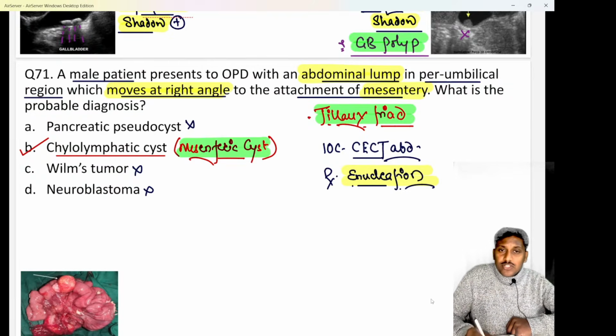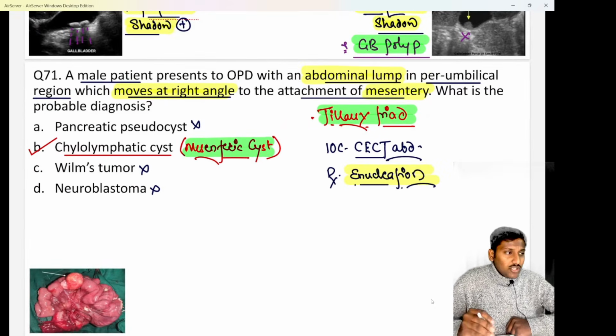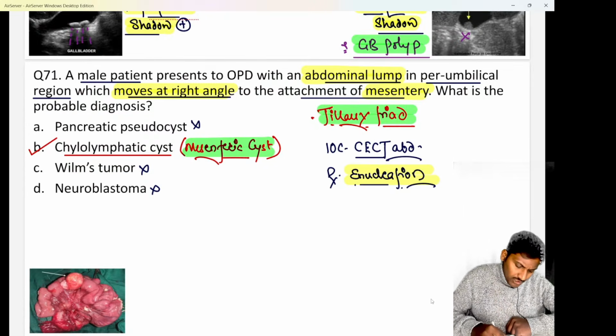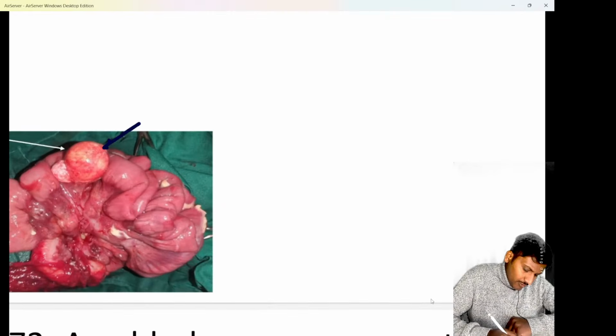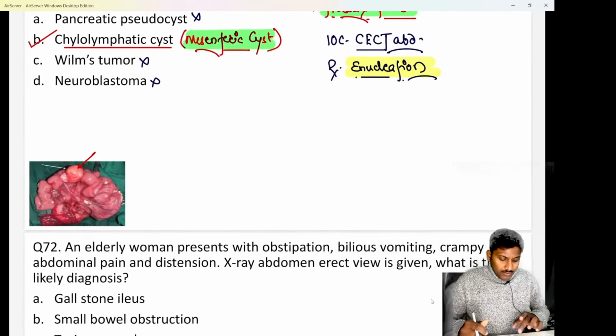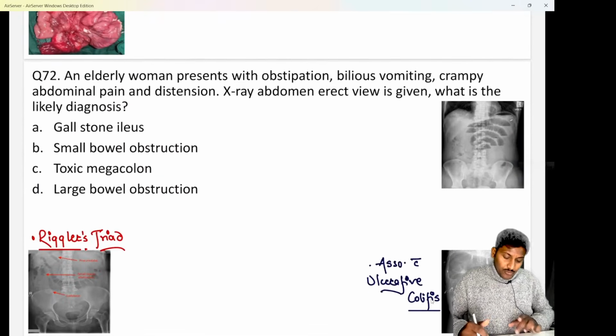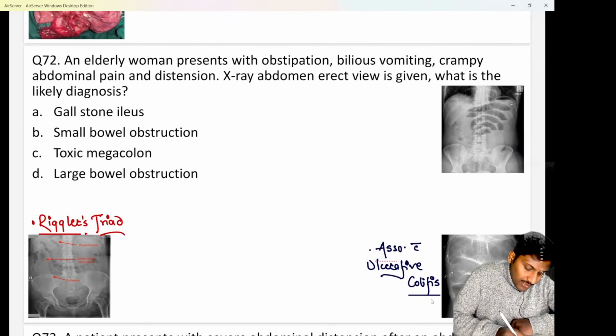If it is an enterogenous cyst, then we do a resection and anastomosis. But if it is a chylolymphatic cyst, resection and anastomosis is not needed, just do an enucleation, that's it. So this is how a chylolymphatic or mesenteric cyst is going to look. Hopefully clear. Chalo. Question number 72: we have an elderly woman who presents to us with complaints of obstipation.